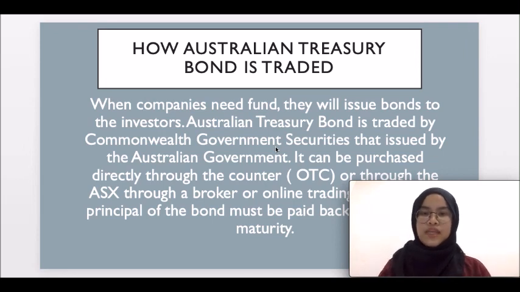So when a company needs funds, it will issue bonds to investors. Australian Treasury bonds are traded as Commonwealth Government Securities issued by the Australian government. They can be purchased directly over the counter, or through a broker, or online trading.